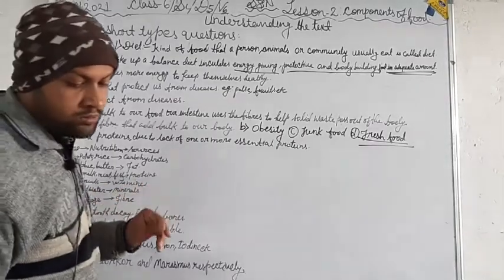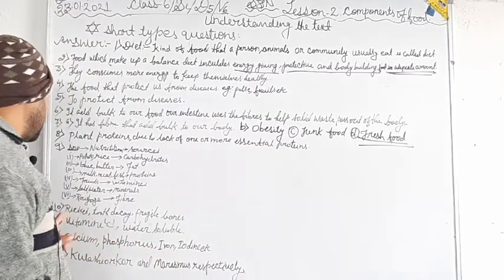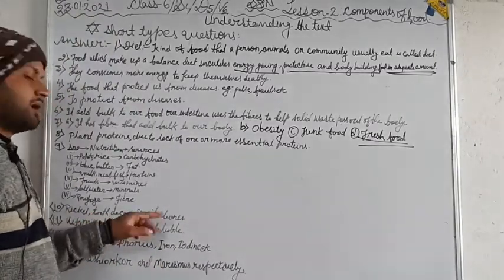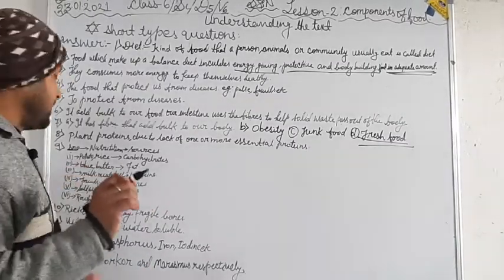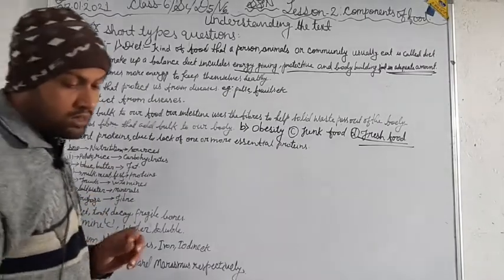Now look at the question number 10. Give examples of 3 calcium deficiency diseases. Calcium deficiency diseases are rickets, tooth decay, and fragile bones. These are the 3 calcium deficiency diseases. Now look at the question number 11.